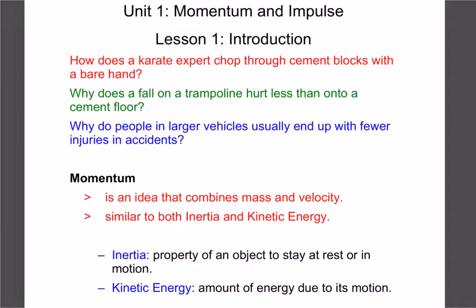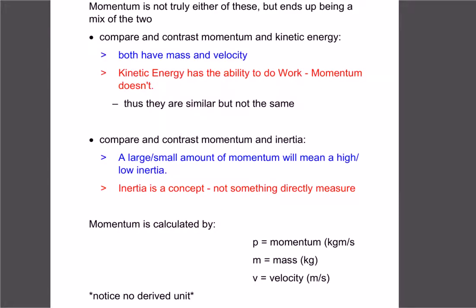So obviously inertia plays a part. If something's at rest, it's going to want to stay there. If it's moving, it's going to want to keep moving. It also has lots to do with kinetic energy: if it has lots of energy, typically it's going to have lots of momentum. So we get this velocity and mass combination at play. What we find out, though, is momentum isn't really mass or inertia or kinetic energy. So let's compare and contrast them.